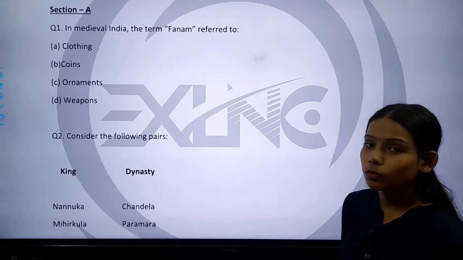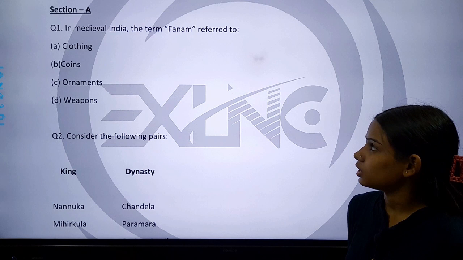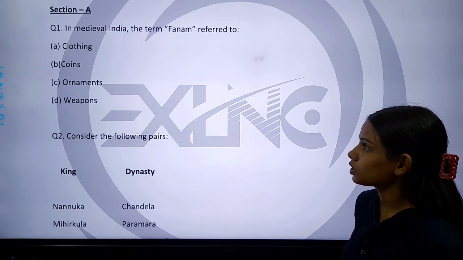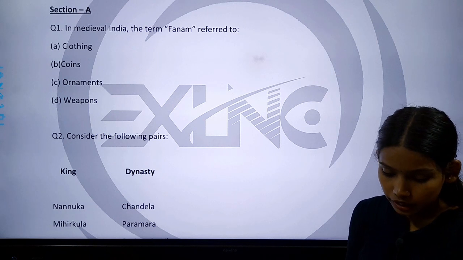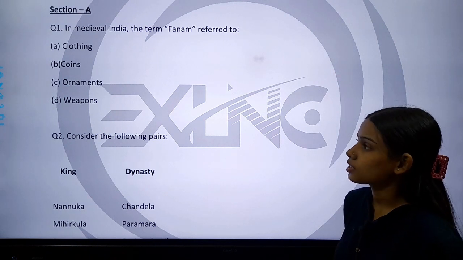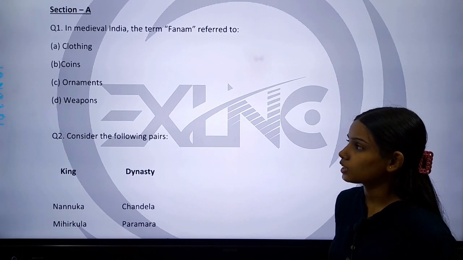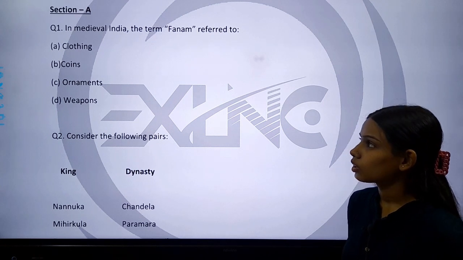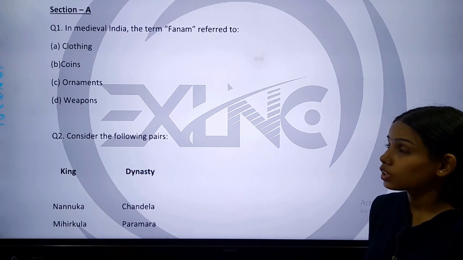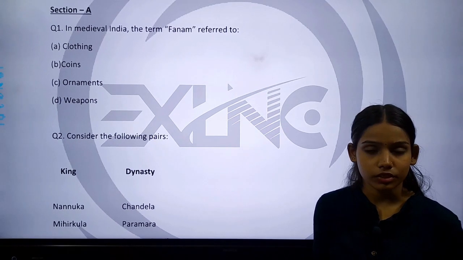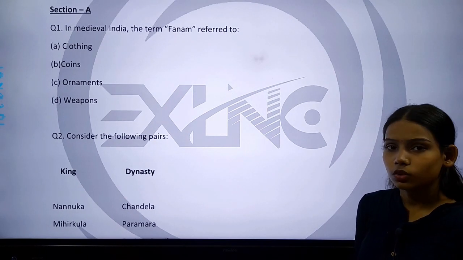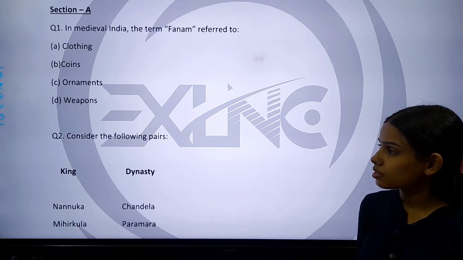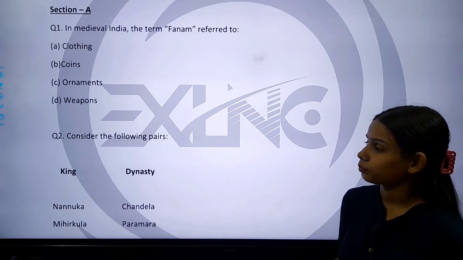So our question number 1 is, in medieval India, the term fanam referred to. Option A is clothing, option B is coins, option C ornaments and option D weapons. In medieval India, what does the term fanam refer to? Clothing, coins, ornaments or weapons?